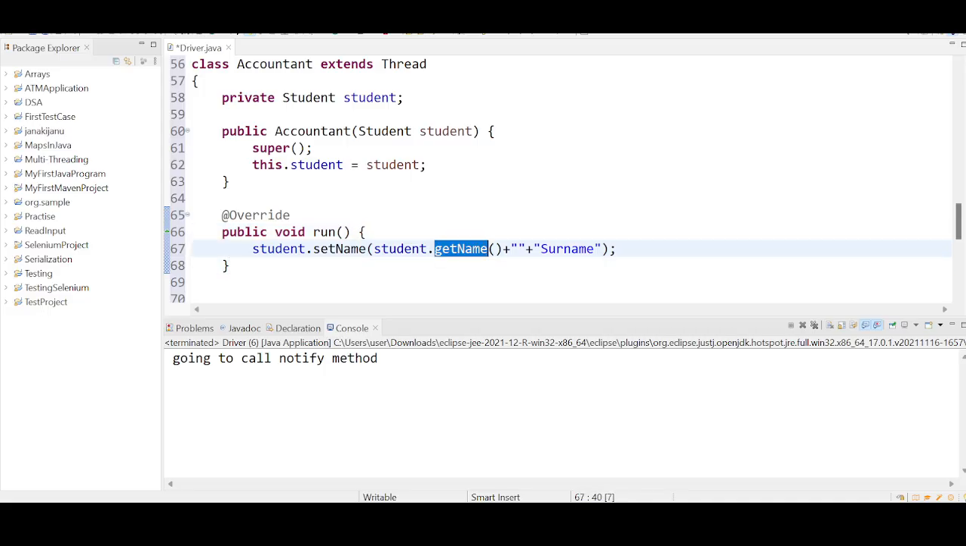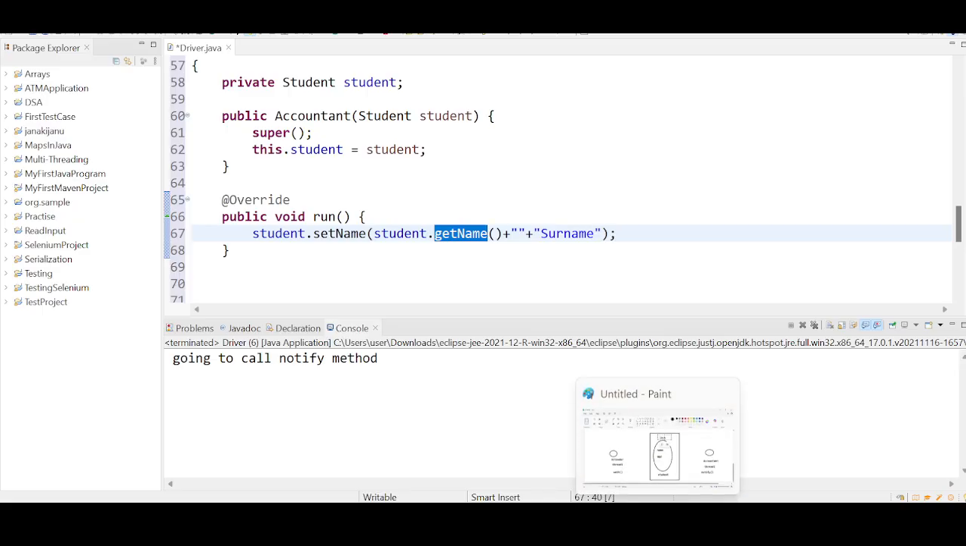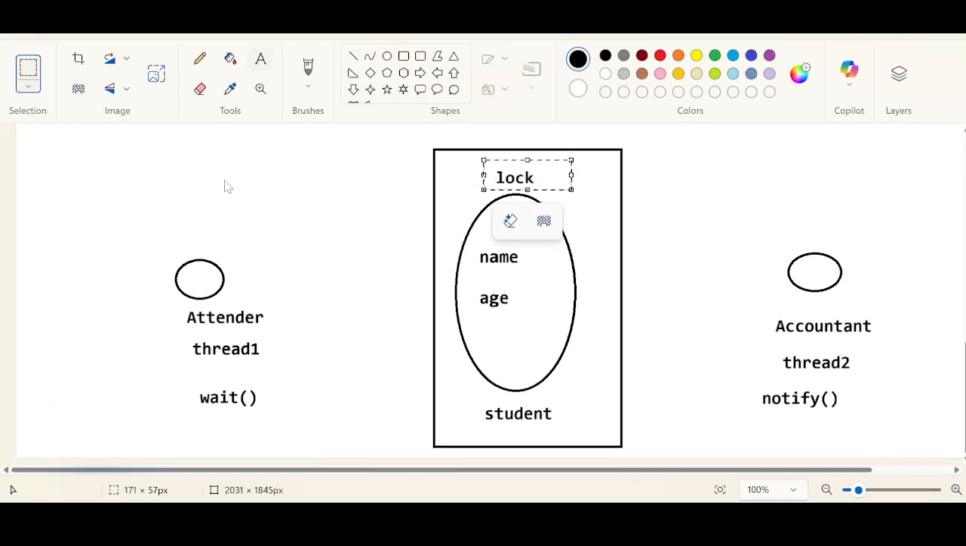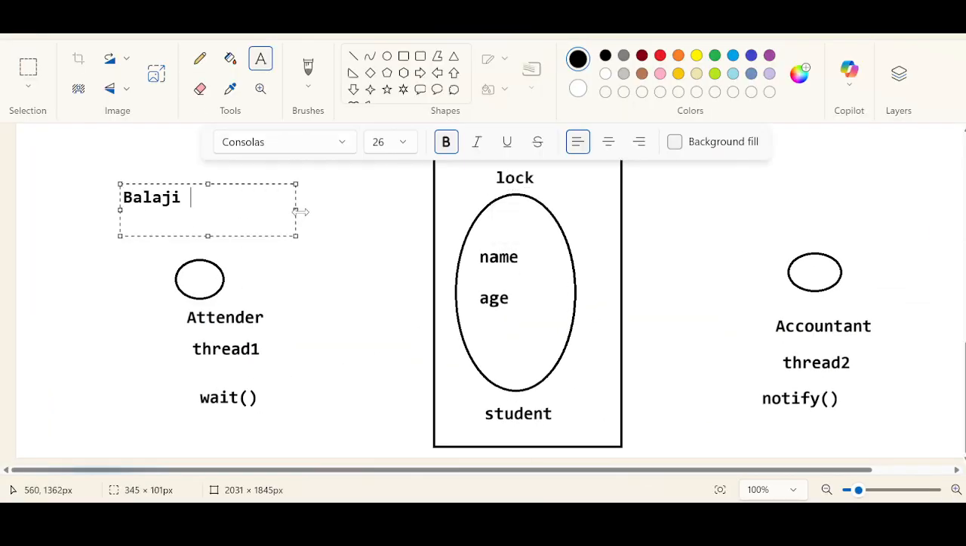So what is it doing? Let us say that the attender has collected the student name as Balaji and the age is 25. And the accountant has modified the collected name. Modification means he collects the name and he also takes the surname. The object is getting constructed properly.